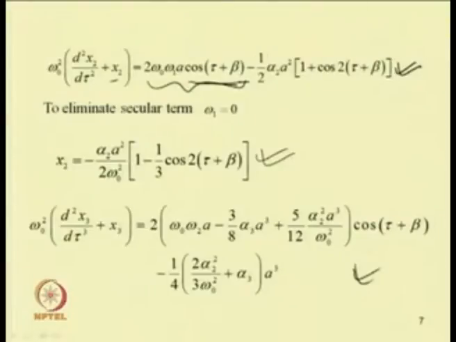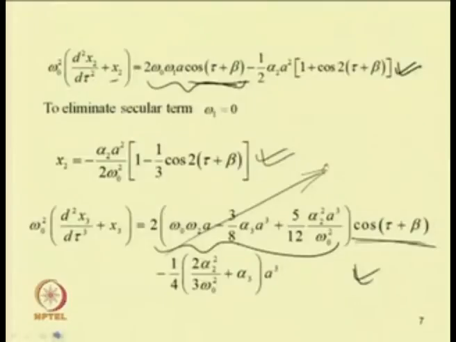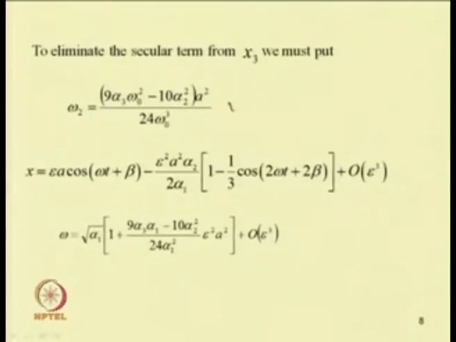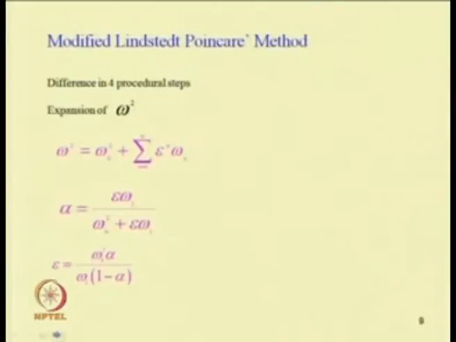In this expression, the coefficient of cos(tau plus beta) again has to be eliminated, so that we can have a solution which is bounded, otherwise this will lead to an unbounded solution. So this term has to be 0. By putting this term equal to 0, we can get another frequency relation, that is omega 2 with respect to A. So now we have omega 1 and omega 2 in terms of A and omega 0, and we can get this expression for x and also this frequency equation.